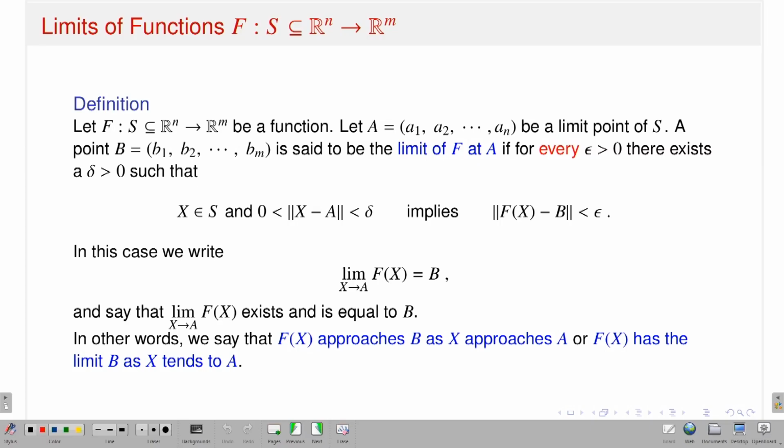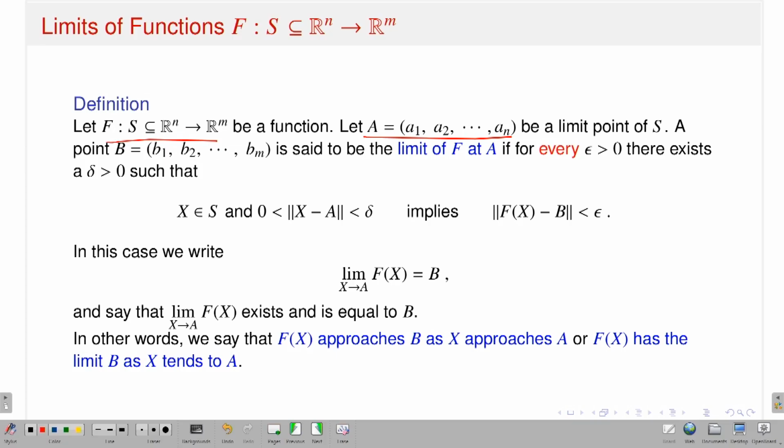What is that? Start with the function capital F from the set S, a subset of R^n, to R^m. So this is my function. I am starting with a point capital A, which is small a1, small a2, up to small an, which is a limit point of S.